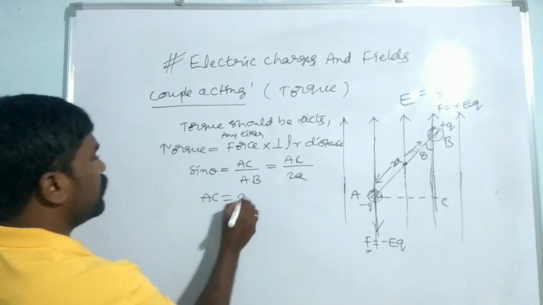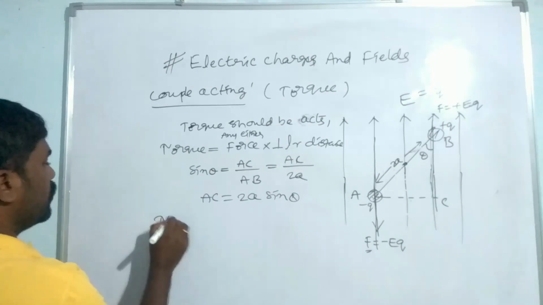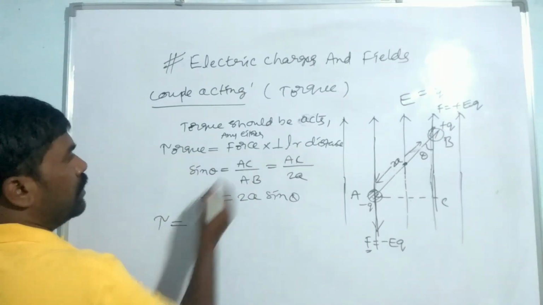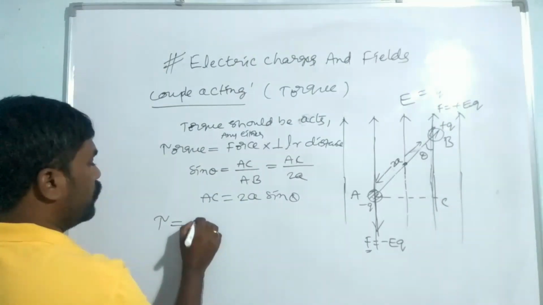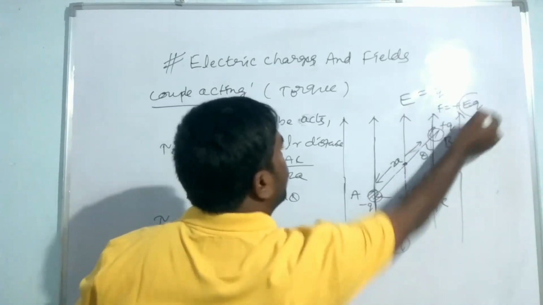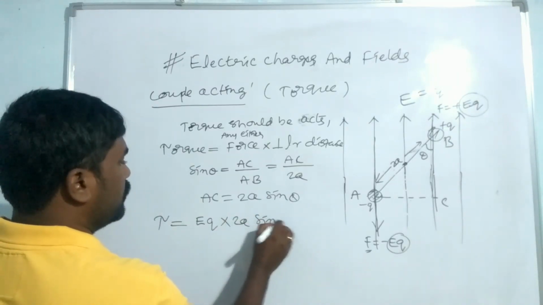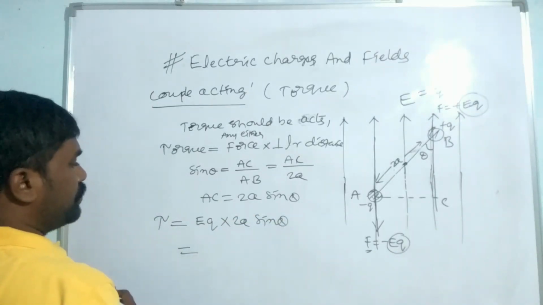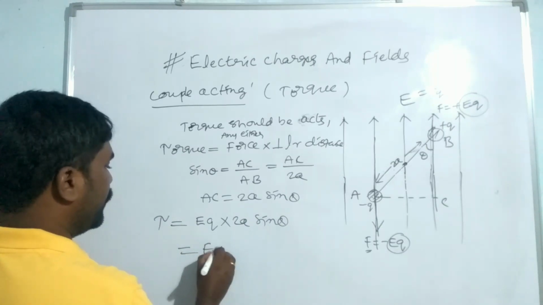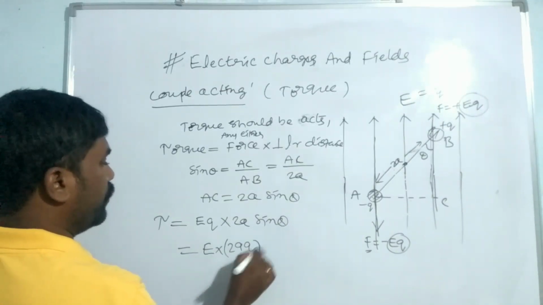So AC is equal to 2A sin theta. So then torque tau is equal to any one force, that is EQ, F is equal to EQ, into 2A sin theta. And here you can write E into 2AQ sin theta.